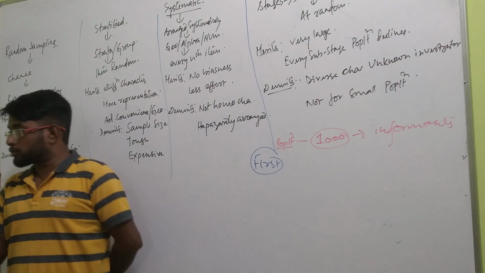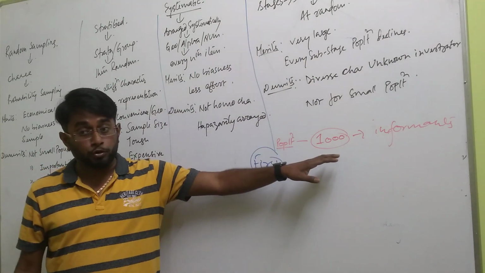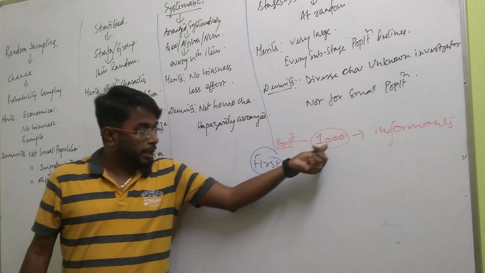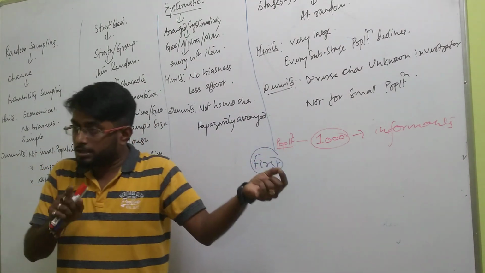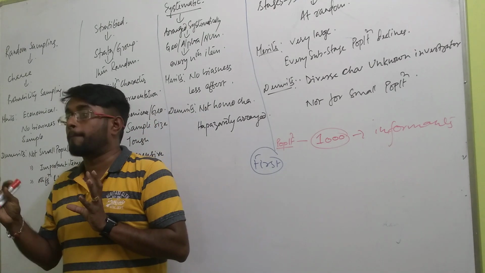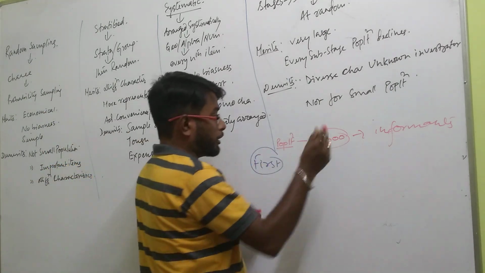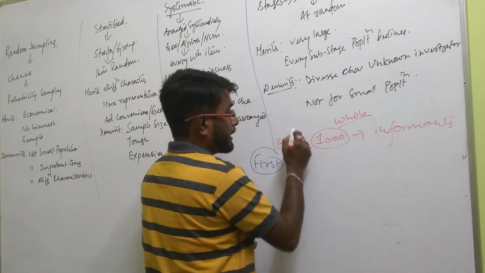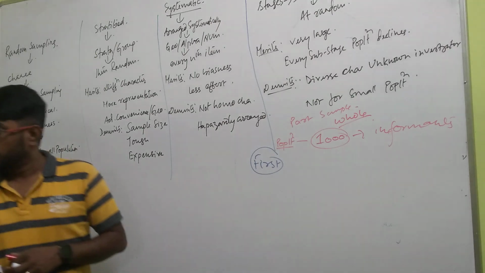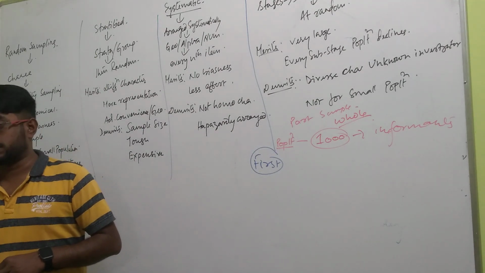Is that clear? Wherever there is a problem, ask me immediately. What I said, if the investigator chooses the sampling method, then the investigator first has to decide the sample size. What would be the sample size? What is sample size? The part of the population. This is called whole population, and if it is part of the population, that becomes the sample. So the first job for the investigator is to determine the sample size.